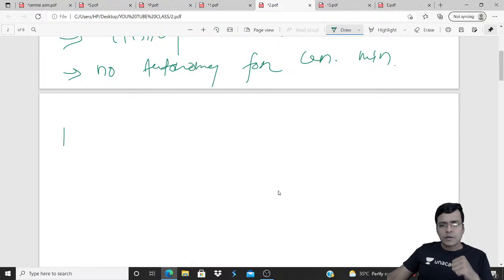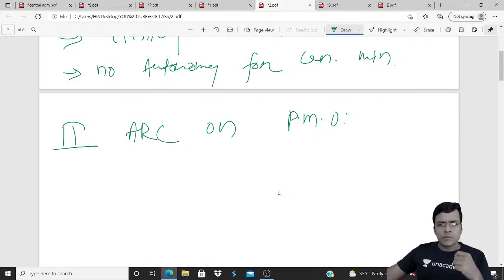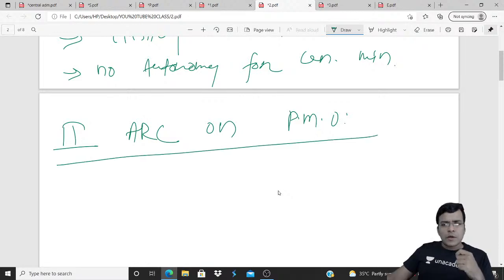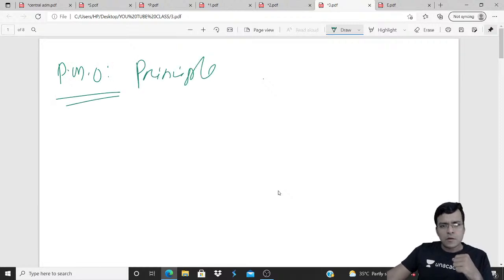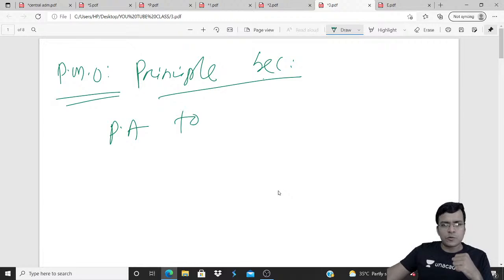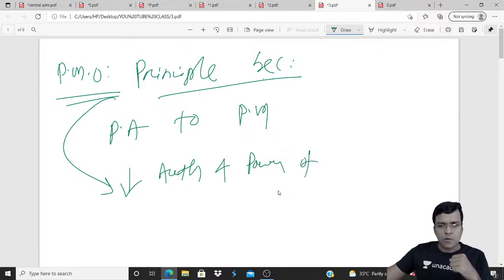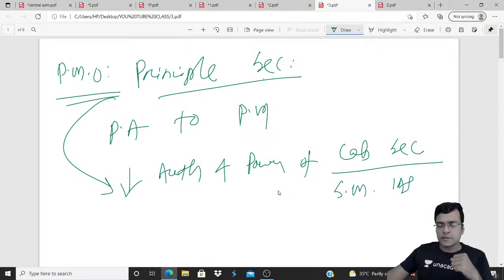After that, the Second ARC on PMO. And one thing you can write before that: the PMO headed by the principal secretary, he becomes the principal advisor to the PM, and the principal secretary has reduced the authority and power of the cabinet secretary, the senior most IAS officer.